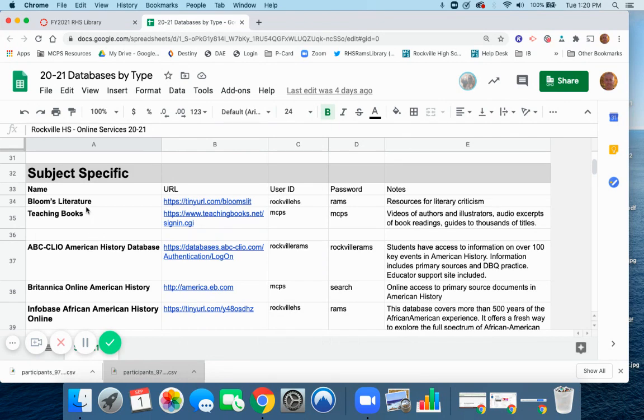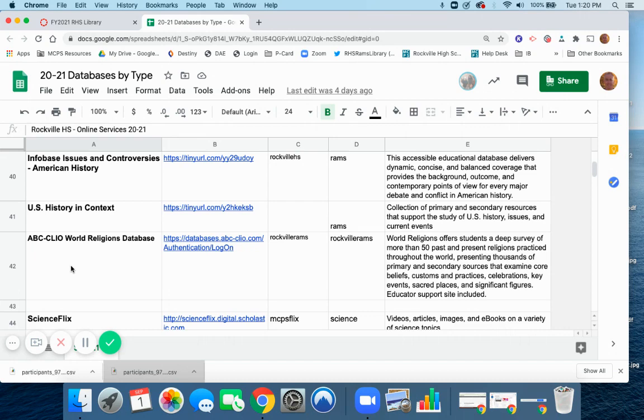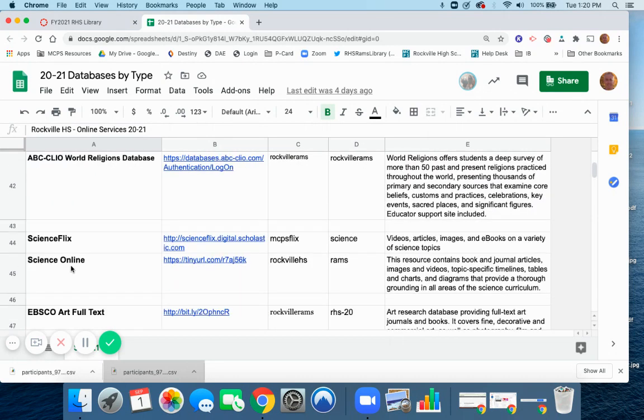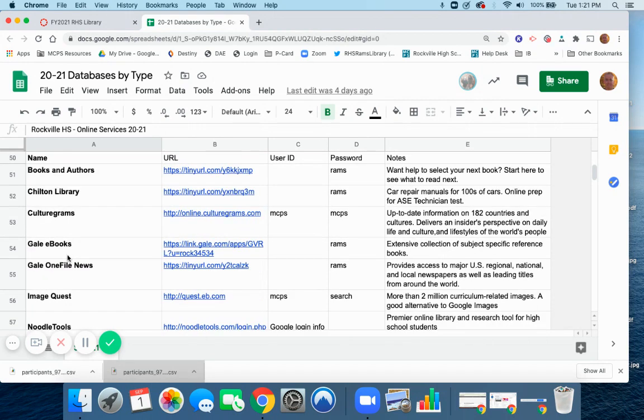Subject specific, so we start with English for these two here. From line 37 all the way down through line 42 is your social studies and history grouping. We have two here for science, Science Flicks and Science Online. Art right here, Art Full Text. And then we have a group of others. Books and authors help you choose your next book. The Chilton Library is wonderful. For those of you who go to Edison for car repair, automotive technologies, this helps you prepare for the ASE technician test. That might be a terrific resource for some of you.